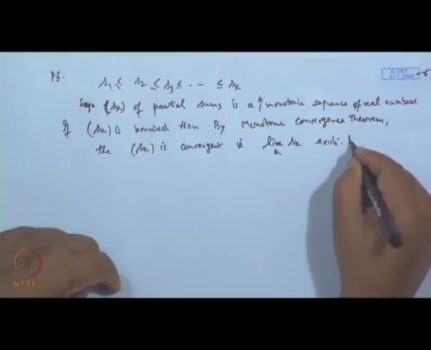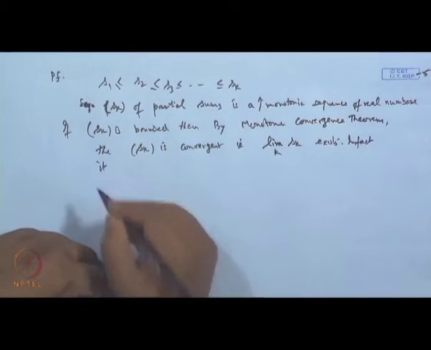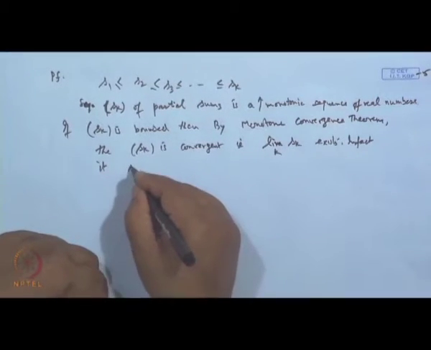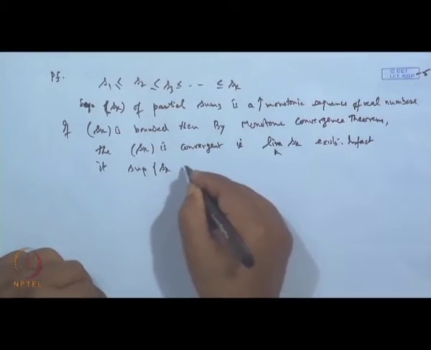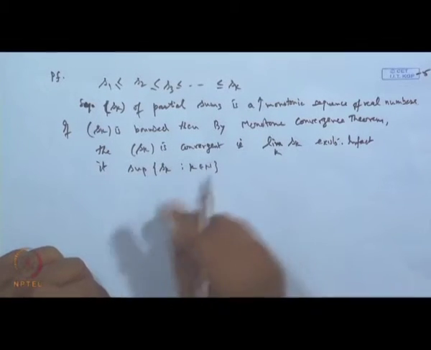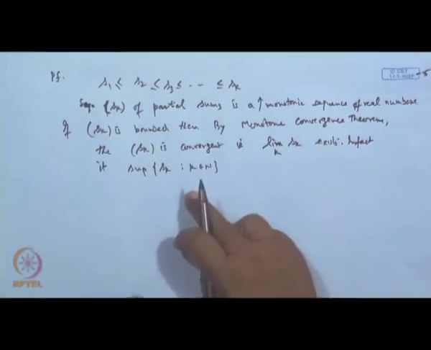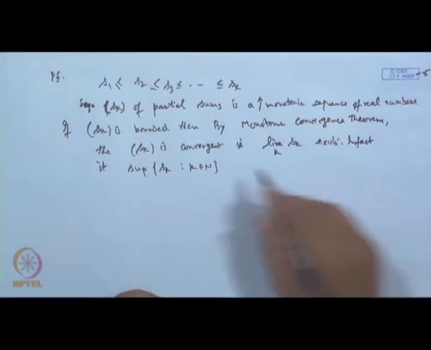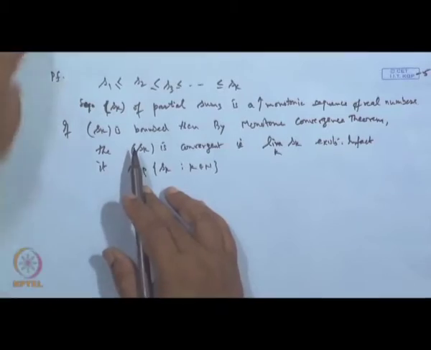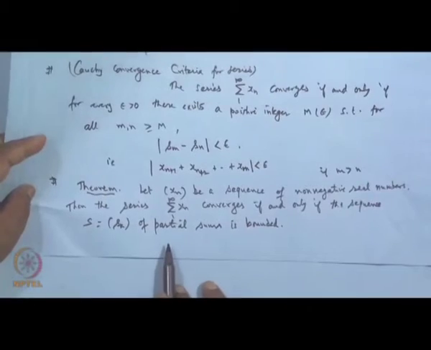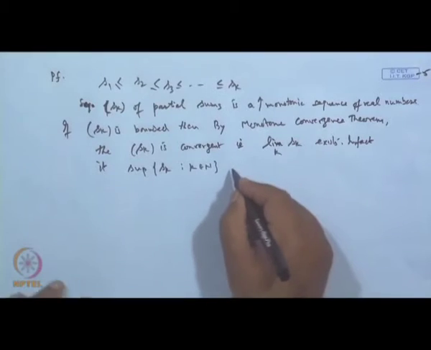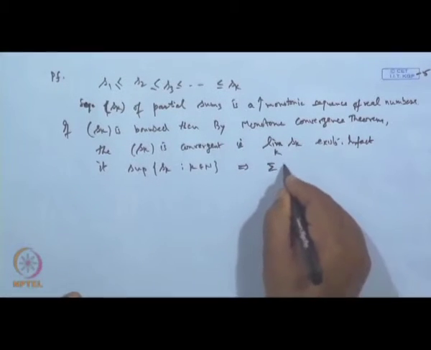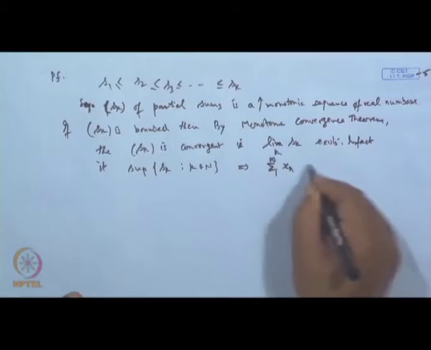In fact, it is the supremum of all S_k's, k belonging to the integers. The supremum is the least upper bound for this. We have not discussed upper bounds yet, we will take that up later. So, if the partial sums S_k are bounded, then we can immediately say by the monotone convergence theorem that this limit will exist, hence the series is convergent. So, this implies the series sigma x_n, 1 to infinity, converges.